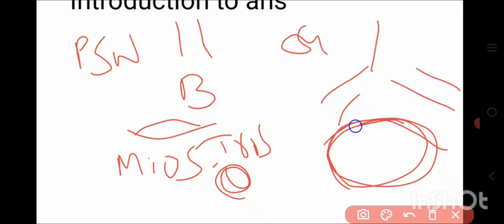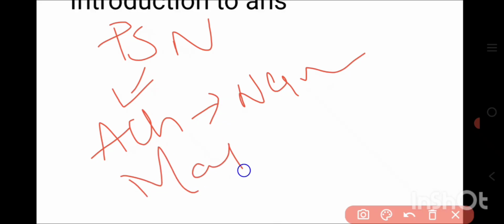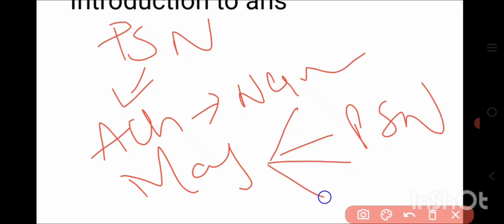These are some basic functions of the autonomous nervous system. So this is the basic information regarding the autonomous nervous system. In the next class we'll start with the parasympathetic nervous system. In that we'll discuss acetylcholine, how the synthesis is done, how the neurohumoral transmission takes place in the parasympathetic nervous system, what the major receptors are, and what drugs affect this system. We'll discuss the various drugs in the parasympathetic nervous system. Okay, are you clear?